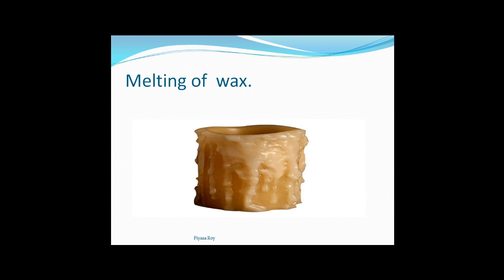The melted wax will come back to its original form again, it will solidify and come back to its original form.